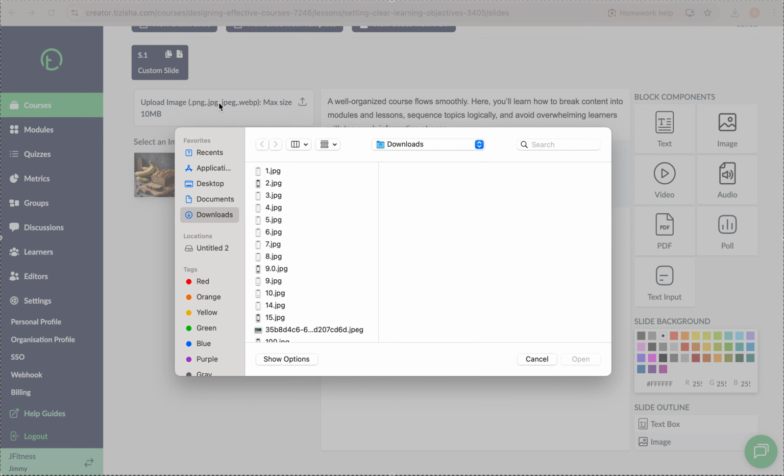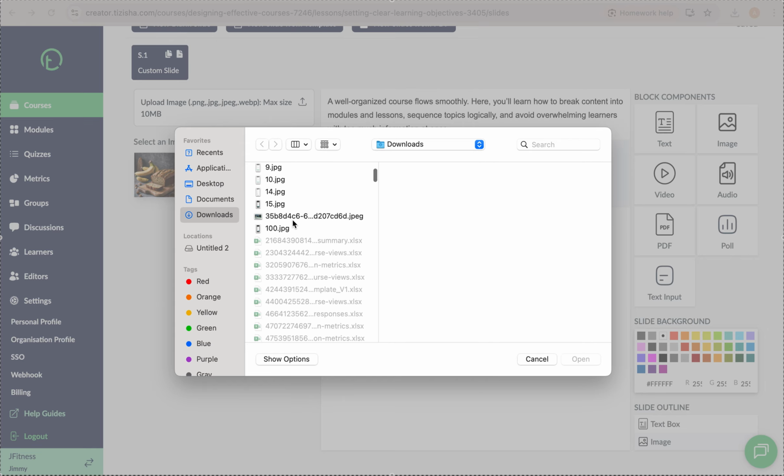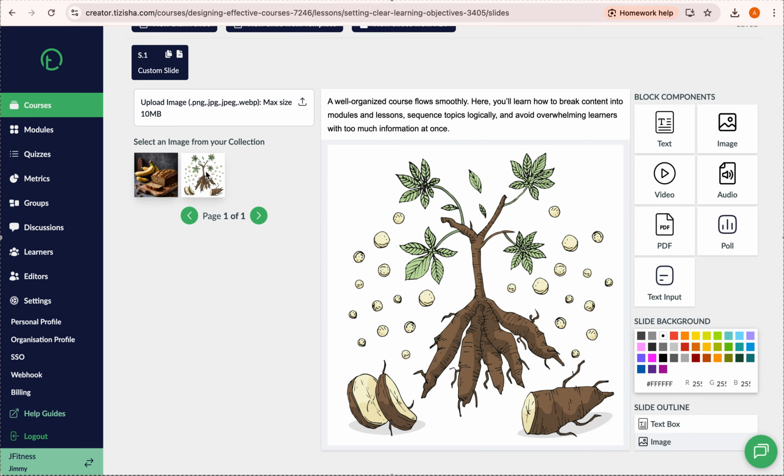So if I click on this again, you get to see I'm redirected to my device where I should be able to now select the image, right? So for this case, I won't upload a new one. I'll just use this one. Again, this is just for demonstration. Yeah, I know the image isn't in line with the course we're creating. This is just for demonstration purposes.